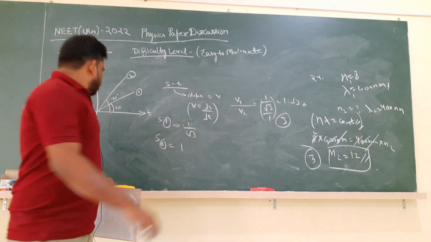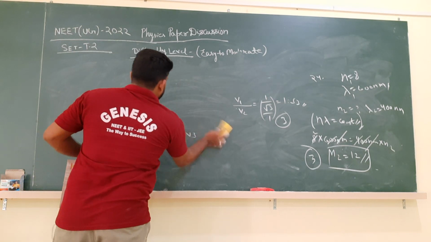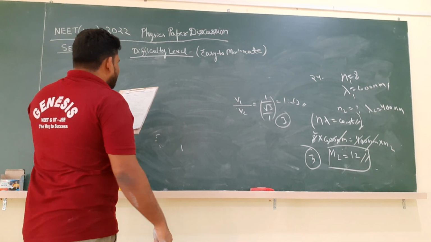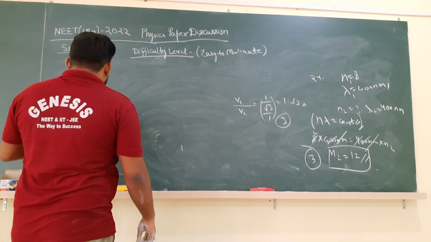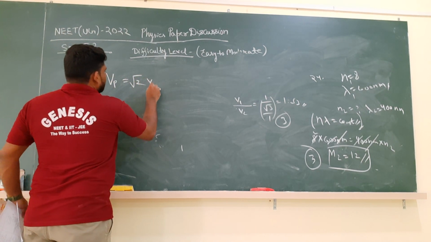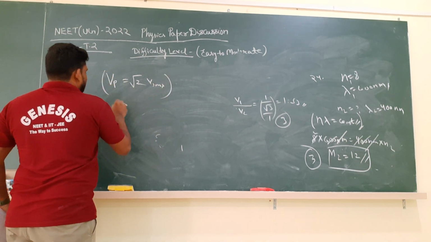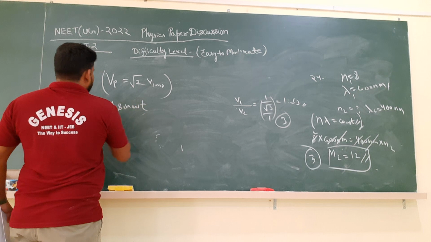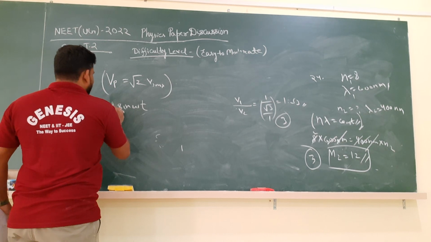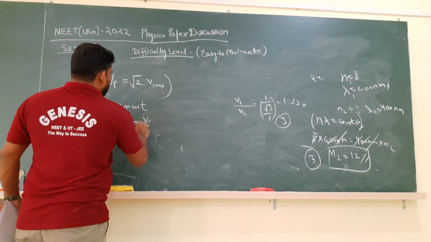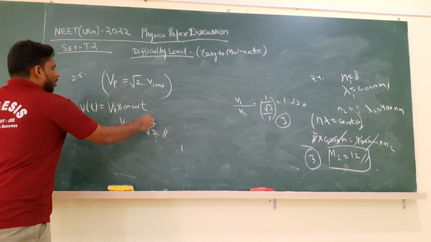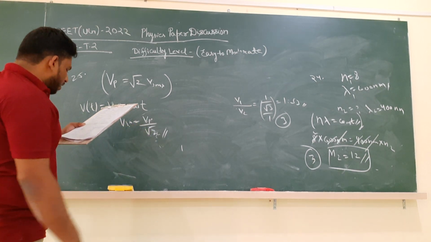Now we will go for question number 25. Question number 25 is asking about the peak voltage of an AC source, very simple again. Suppose Vp is the peak voltage, that is equal to root 2 times the RMS voltage. For V of t equal to A sin omega t or V naught sin omega t, Vrms is equal to V naught by root 2. So V naught, or Vp, the peak value, is Vrms into root 2. There are 3 or 4 options given.